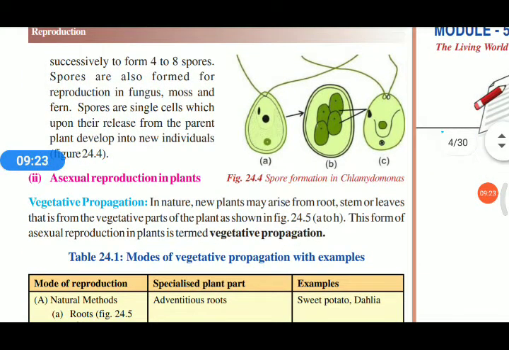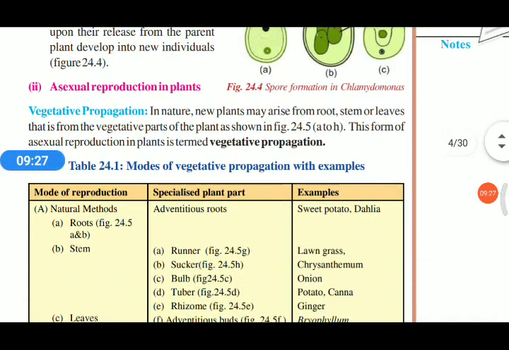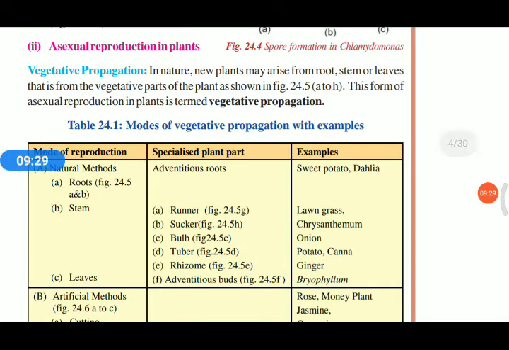There are many plants that also reproduce just like spores. Asexual reproduction in plants is vegetative propagation. What is the vegetative part of a plant? The vegetative part is the part like stem, root and leaf. These three parts are vegetative parts.